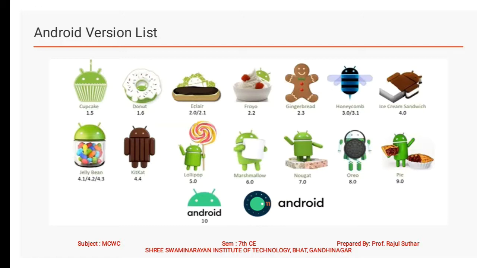There are a number of versions up to 9 that we are all familiar with. Each and every latest Android phone covers the Pie version 9.0, as well as the latest versions Android 10 and 11. So these are the versions.